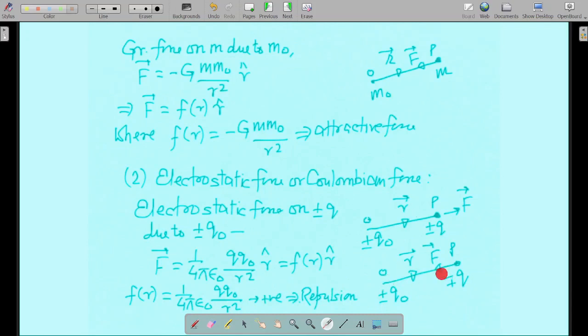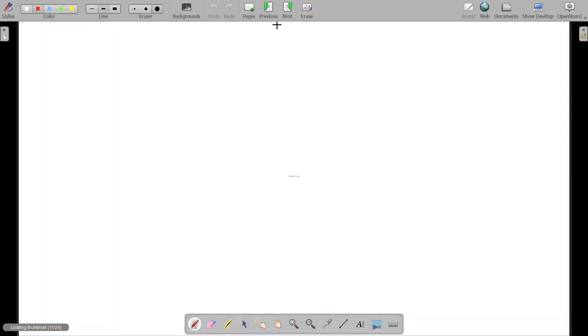And in this particular case it will be attractive, because if it is plus over here, it is minus over here. If it is minus over here, then it is plus over here. So it is attractive force clearly. That is, it will act in the minus r hat direction. Okay, so that is the thing.